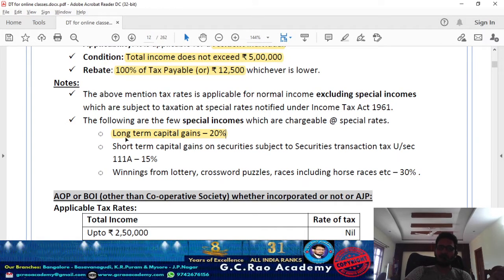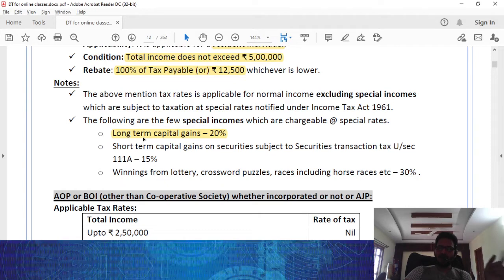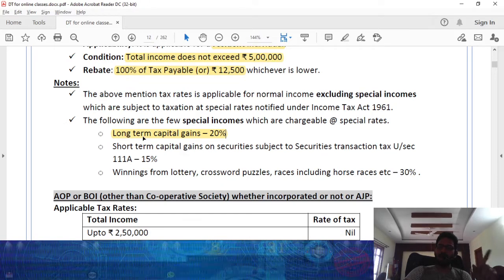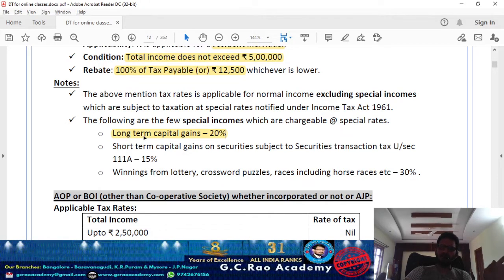In case that long-term capital gain you are getting is on transfer of a long-term listed security subject to payment of STT, that's covered in section 112A. If that long-term capital gain on transfer of a long-term listed security is exceeding 1 lakh, the excess is going to be taxable at the rate of 10%. Correct? That is covered under 112A. Except that, all other long-term capital gains are going to be taxable at the rate of 20%.